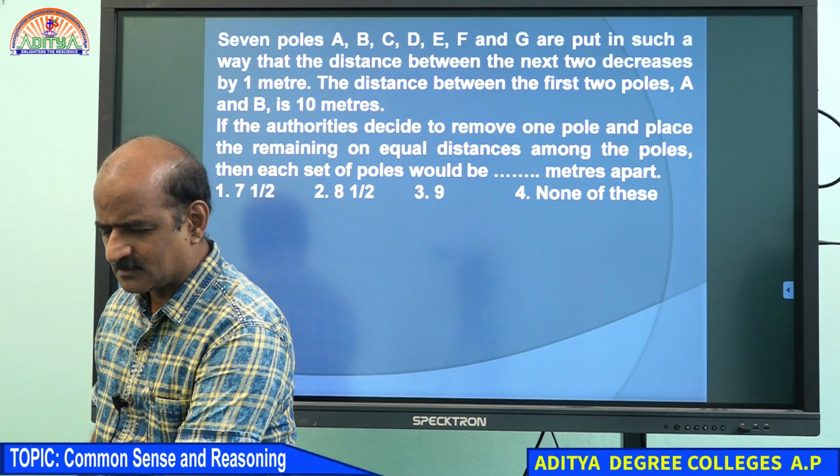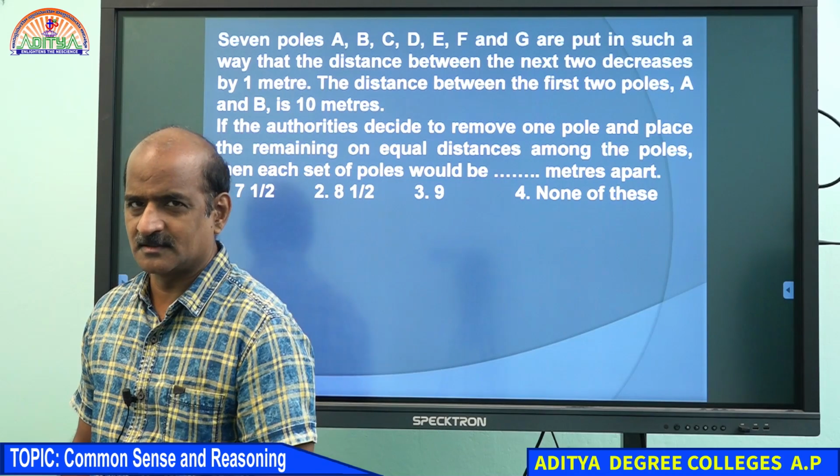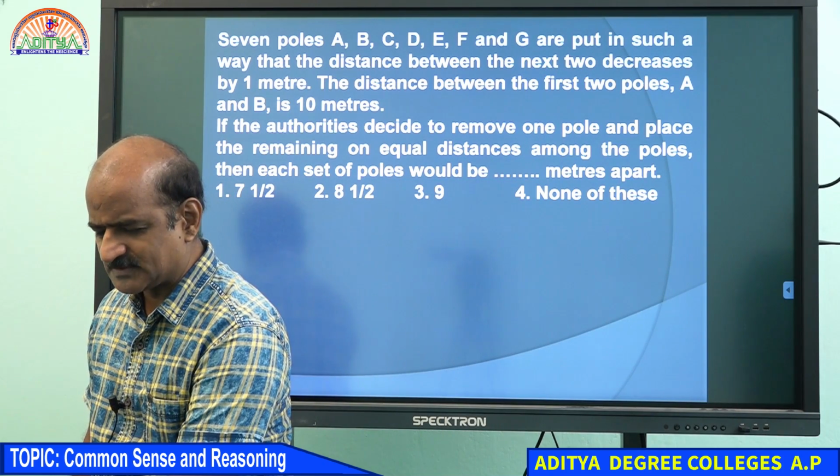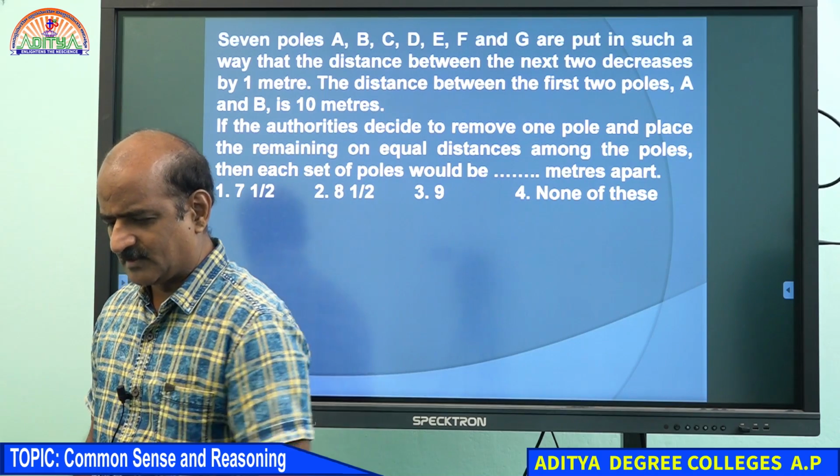Authorities means employees or officers. You can say officers. Authorities means officers. Very well done, very well done.